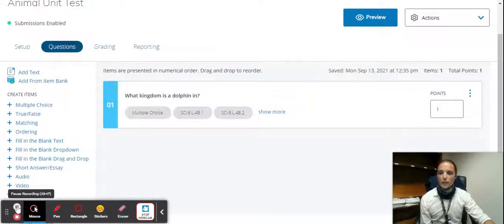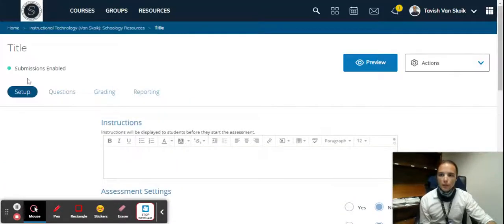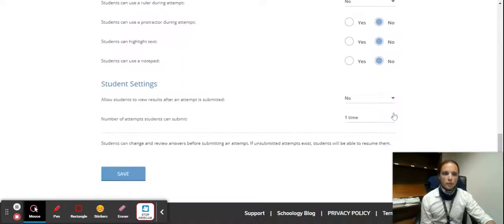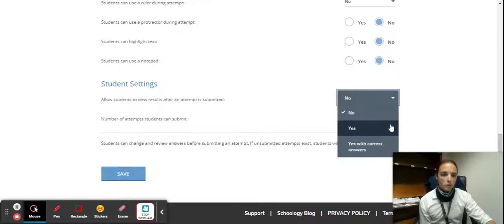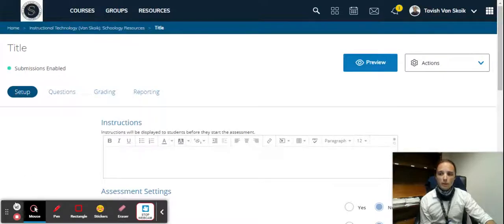But that is how to create an assessment from scratch. Don't forget, in the setup, you can change a lot of different factors like the student settings, how many times they're able to take the quiz, if they're able to view the results after with correct answers. Remember, that's at the bottom under setup.